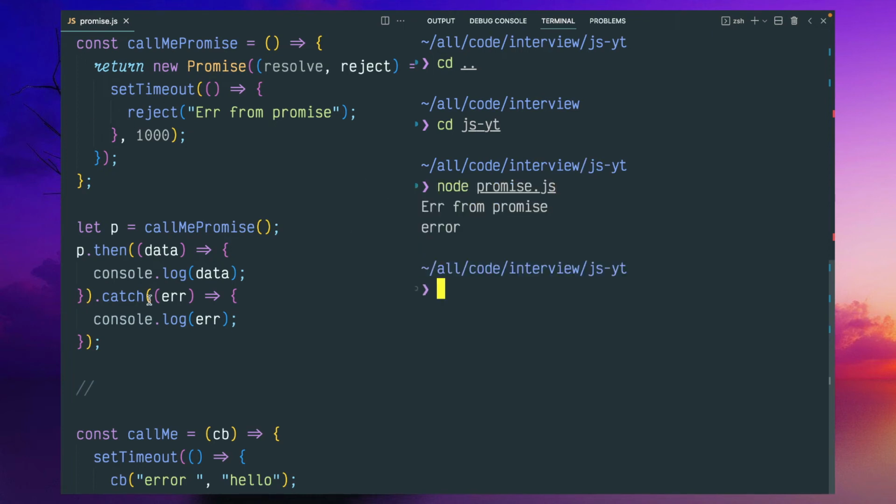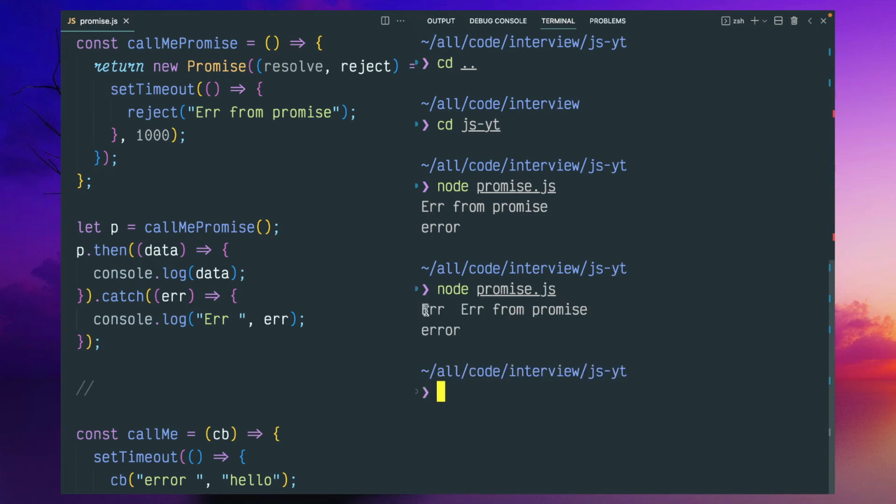Just to see, this is the code where it is executed. Yeah, this is also printed. So this particular line won't be executed, and catch would be executed.